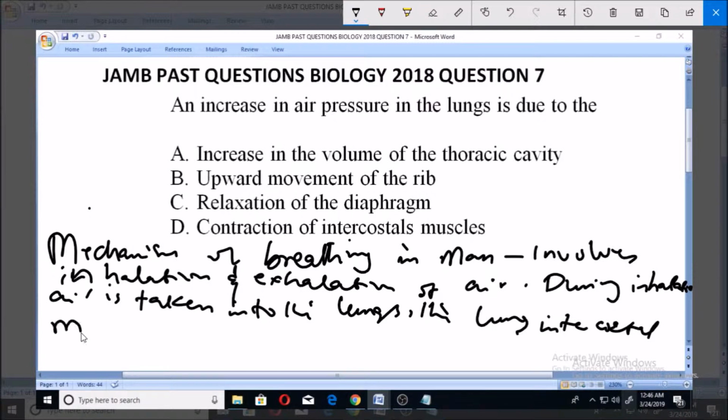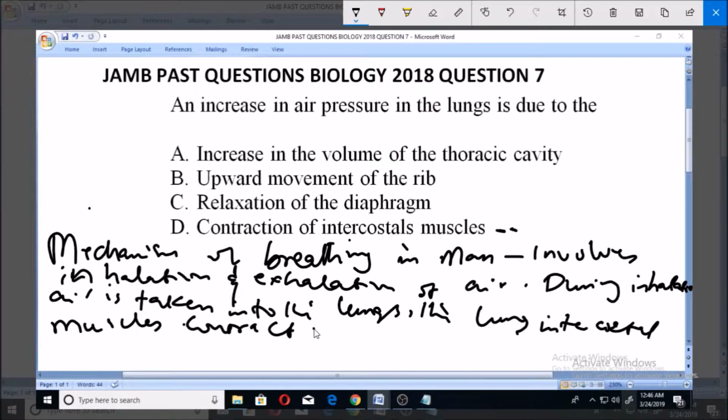That's what happens. So whenever there is inhalation, there is contraction of the intercostal muscles. This is option D. That's what happens when there is inhalation.